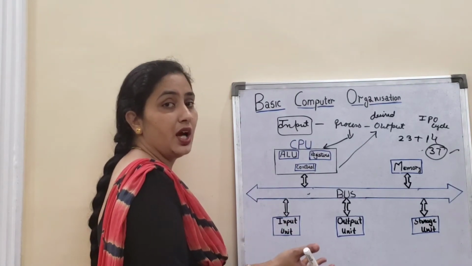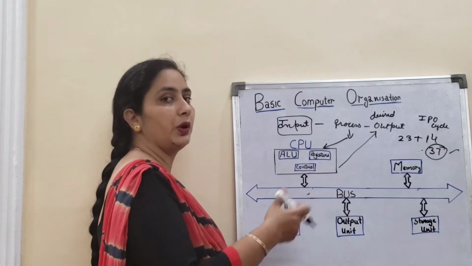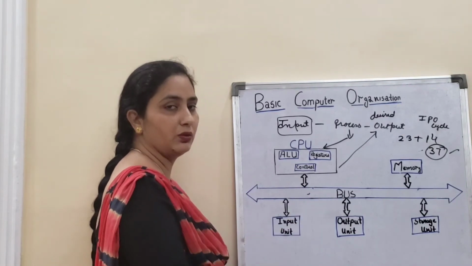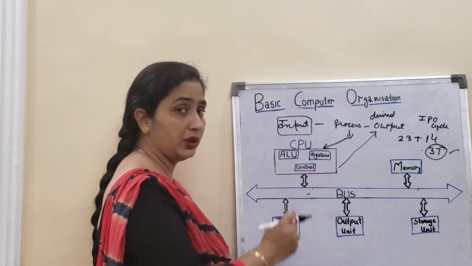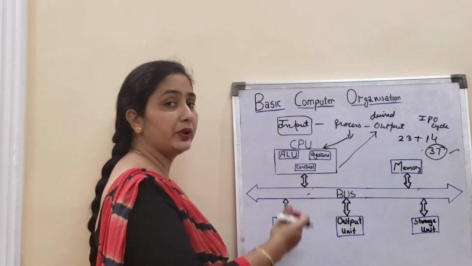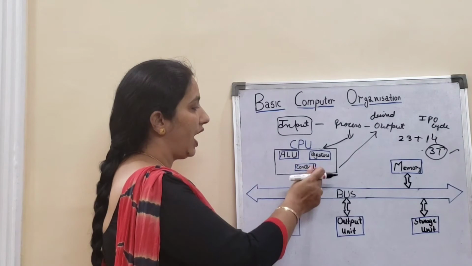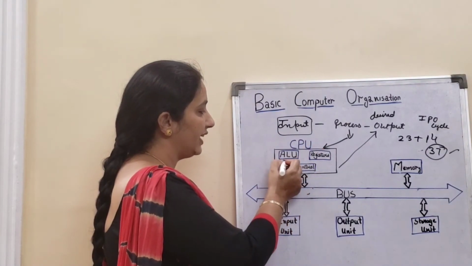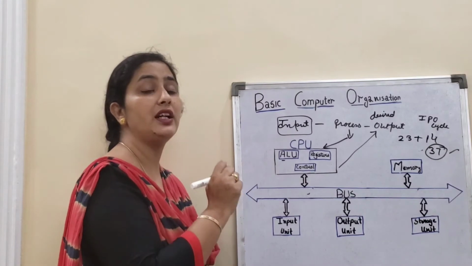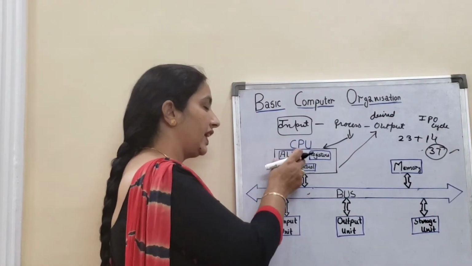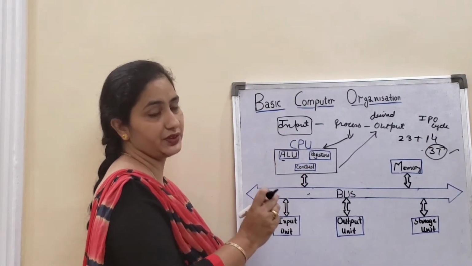It is not going to understand by itself that now you want to add, multiply, or subtract. So the computer is going to wait for you. It is controlling as well as coordinating the input given by the user. After that, it will come to this ALU. ALU stands for arithmetic and logic unit, which means this is the place where all the calculations will take place.